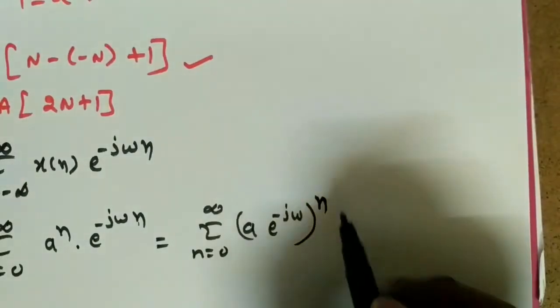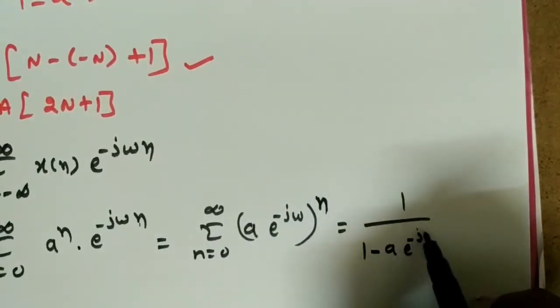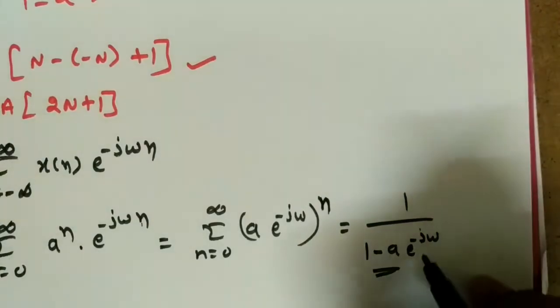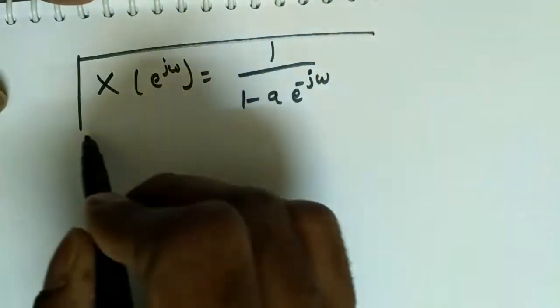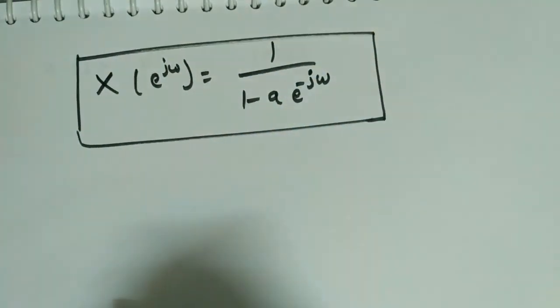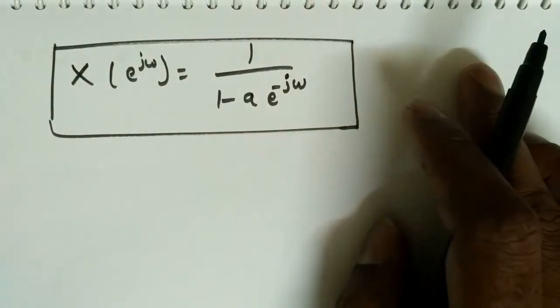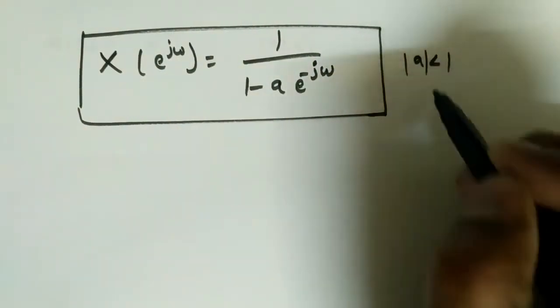So what is the value? We'll get 1 by 1 minus a e^{-jω}, right? So this is the discrete time Fourier transform of a^n u(n). So if I take one more page, X(e^{jω}) is equal to 1 by 1 minus a e^{-jω}. We need to remember this basic signal transform always, as we remembered e^{-at} u(t) in continuous time Fourier transform. And a here is such that mod a less than 1, right?